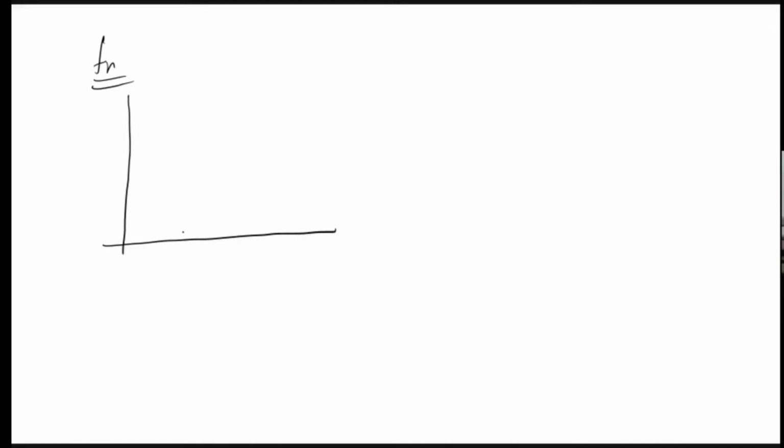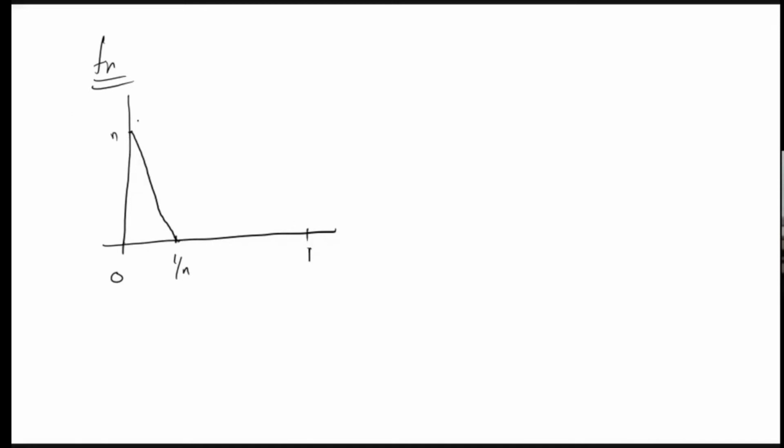This is from 1 by n. This is n. So I'm taking a function like this. It is 1, 0. So this is the graph of the function I am taking. The function is defined on 0 to 1. From 0 to 1 by n, the graph is this.